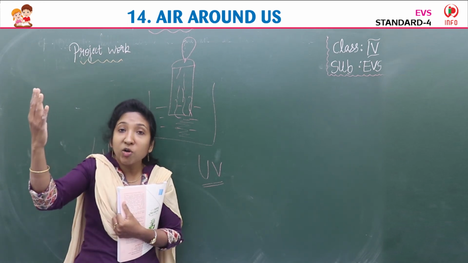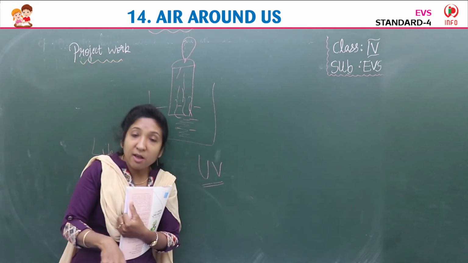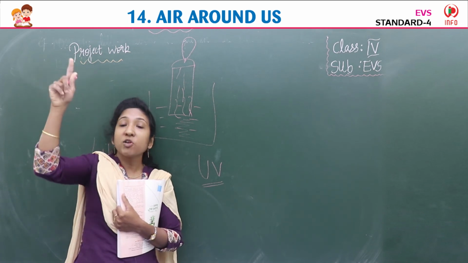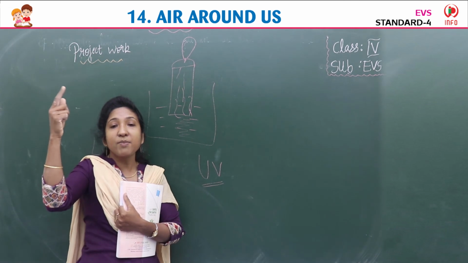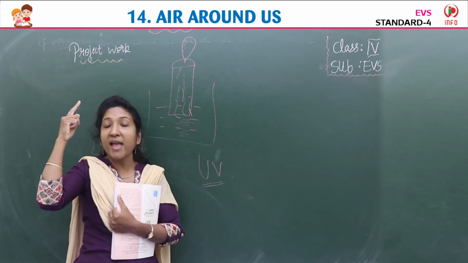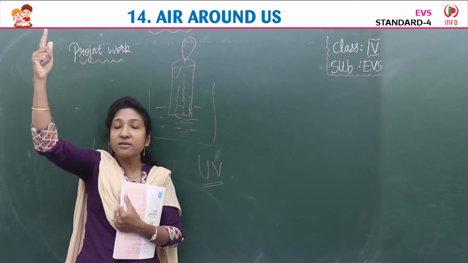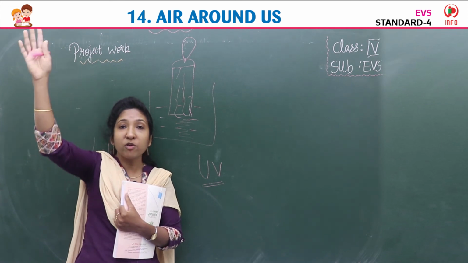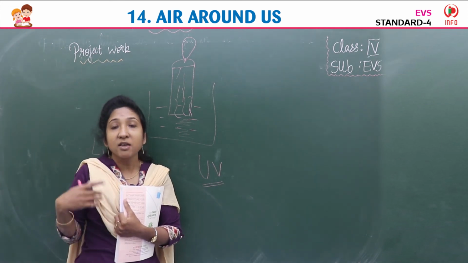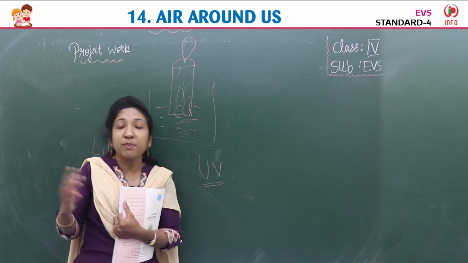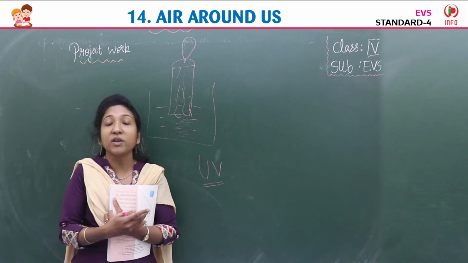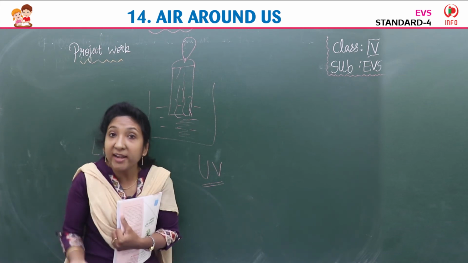Actually, thanks to the ozone layer, it is protecting. But because of air pollution, the ozone layer is getting thin. So there also a problem is happening. If the ozone layer is getting thin, UV rays, those harmful rays, will reach the earth, and people, birds, animals, plants, everything will have problems living on the earth. We won't be able to live.